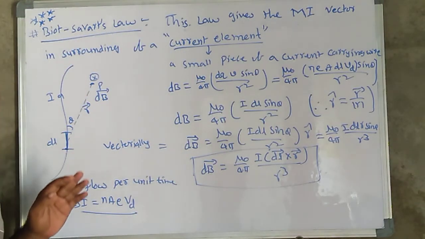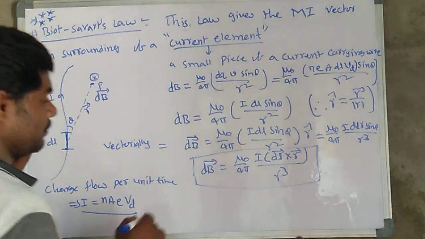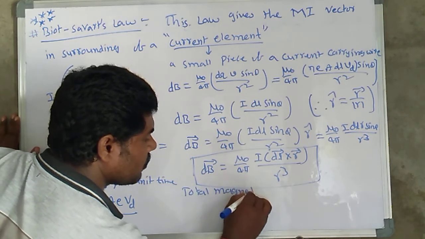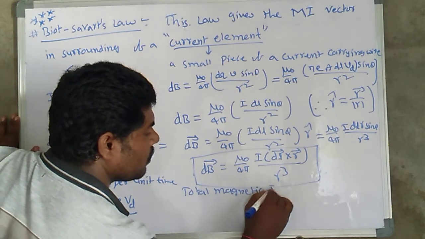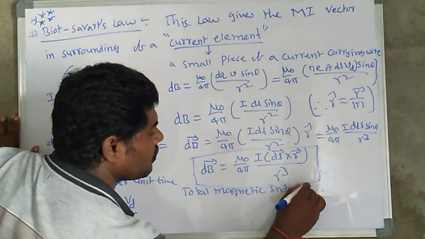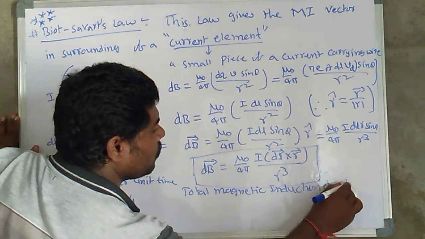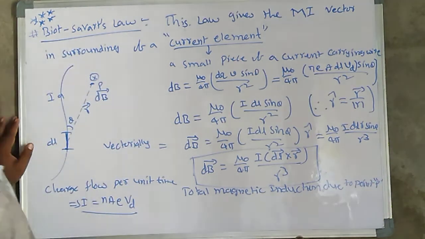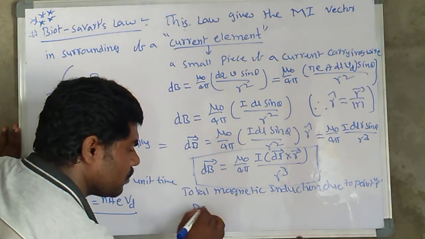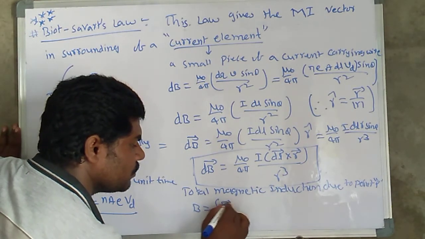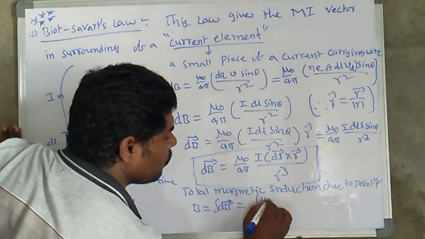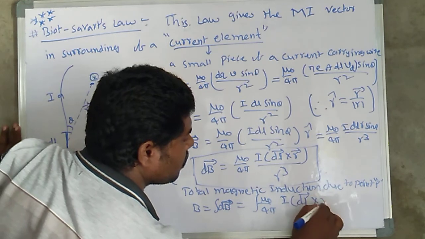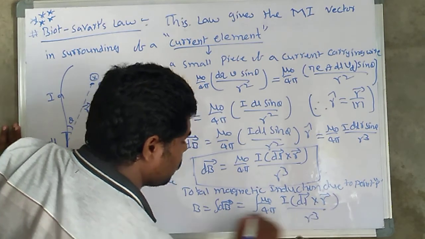If we want the total magnetic induction due to point P, here B is equal to the integral of dB bar, which is equal to the integral of mu naught by 4 pi I into dl bar cross r bar divided by r cube.